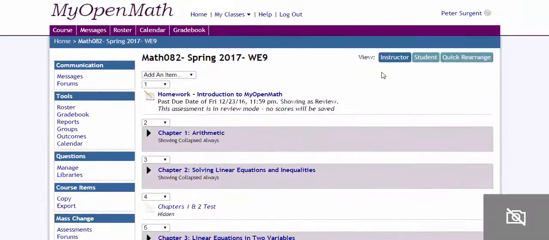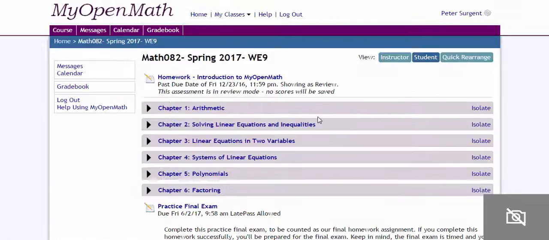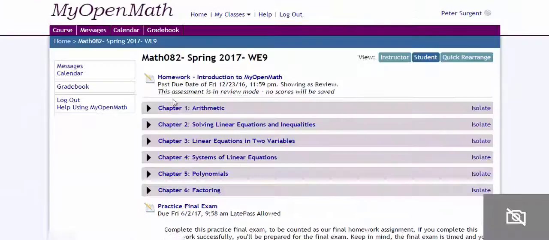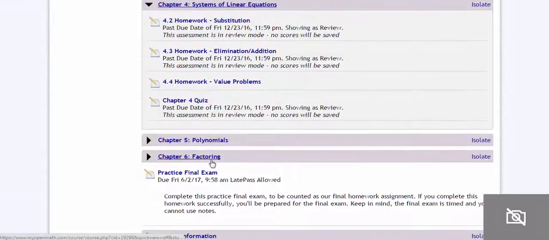If you want to see what a student sees, you click on this student button, and this is what the student sees, which is pretty good how we have that set up, I think. The introduction will just tell them how to type in math. So that's a good little intro to get them used to the program. And then there's the 6 chapters that go with the textbook. There's a practice final. Of course, we have that paper practice final that's probably a little bit better review for the lecture course. So this is what the student sees.